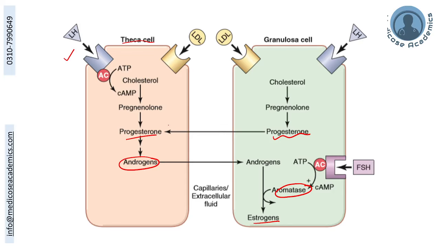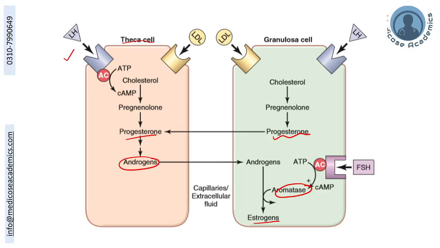So both have a complementary role. If only granulosa cells are functional, they cannot make the estrogen themselves, as the step for the production of androgens occurs only in the theca cells. And if only theca cells are functional, they will not be capable of forming estrogen either. So both are functioning in compatibility.